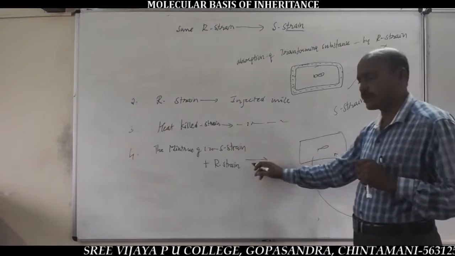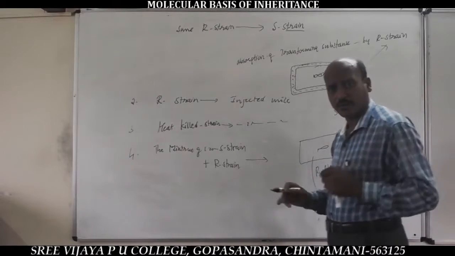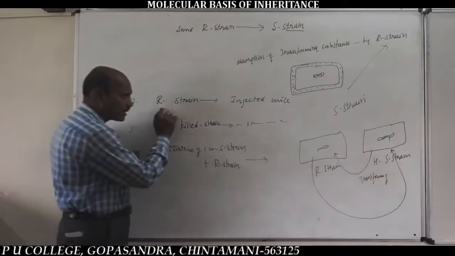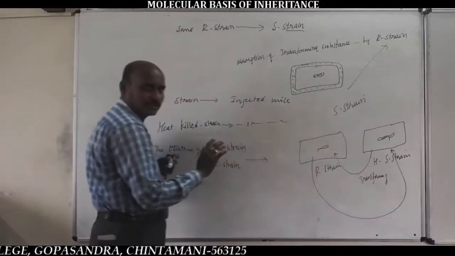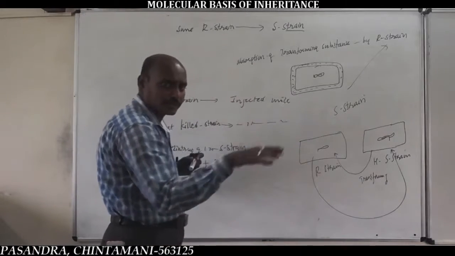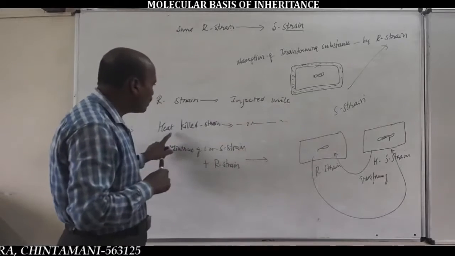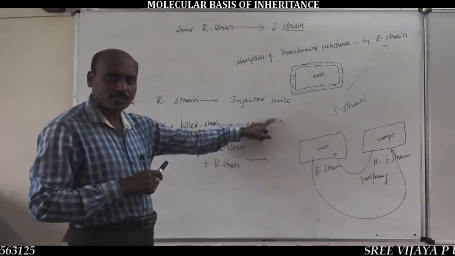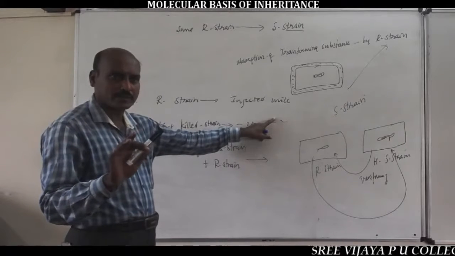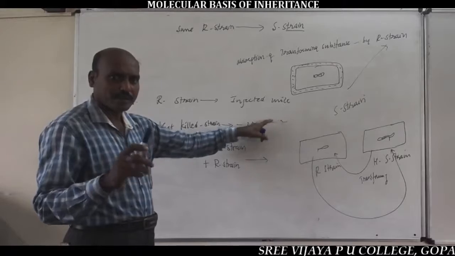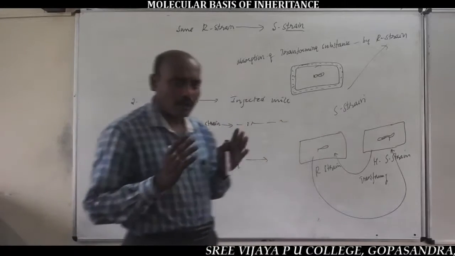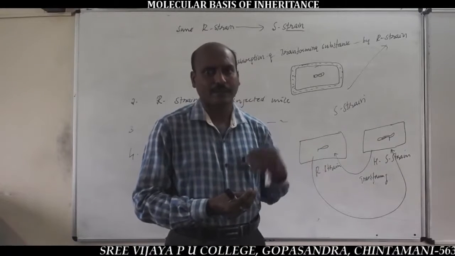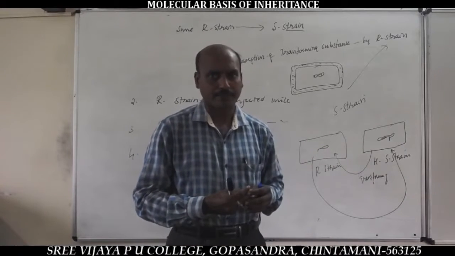Then the mice die in the fourth step of the experiment. Injection of R bacterial cells alone never leads to death of mice. Heat killed S bacterial cells alone also never lead to death. But mixing R bacterial cells with heat killed S bacterial cells, the mice die, because